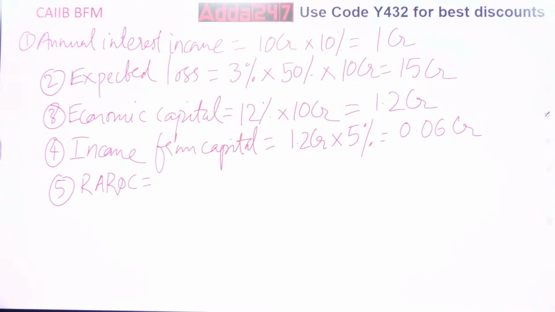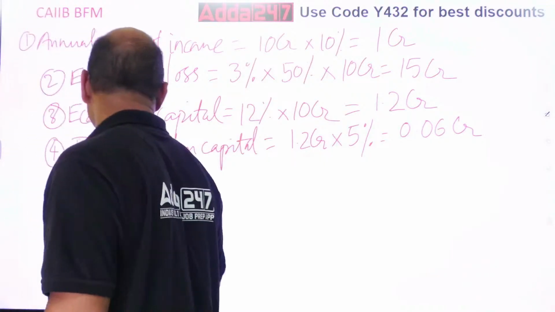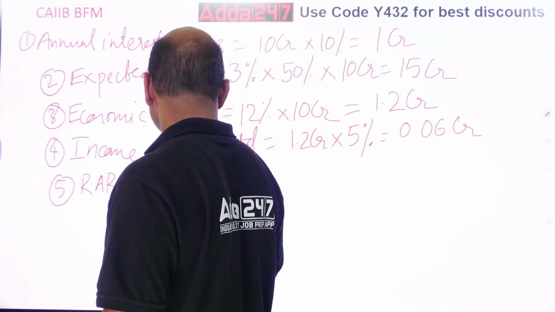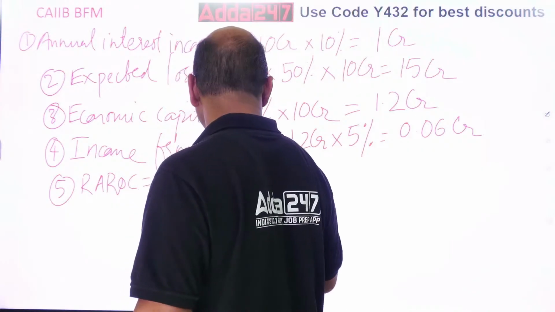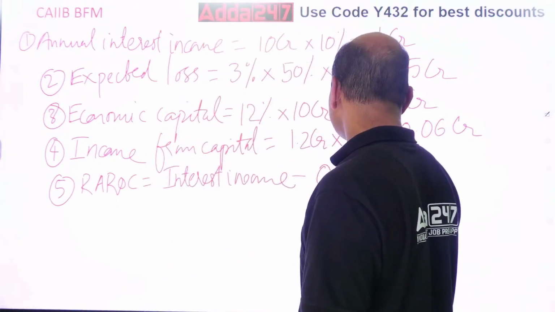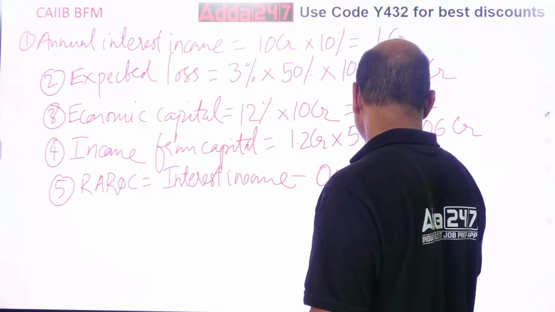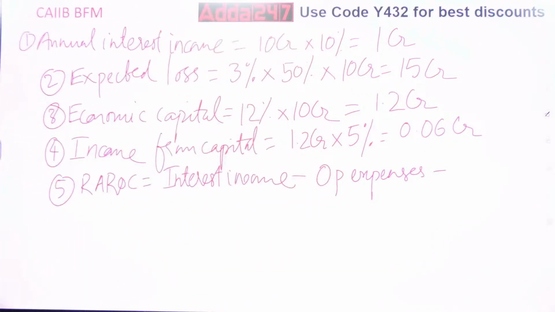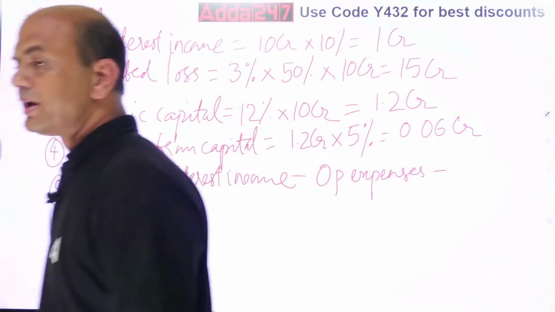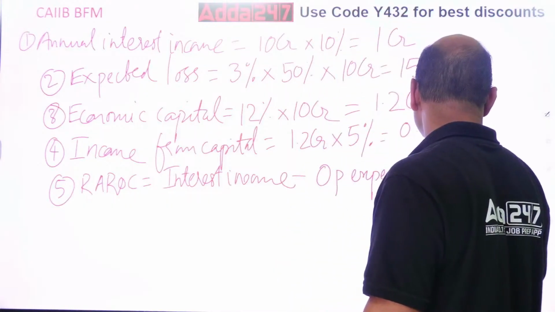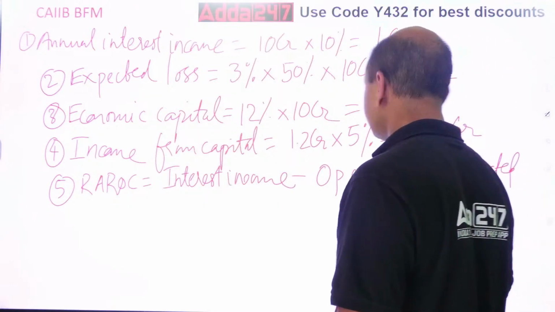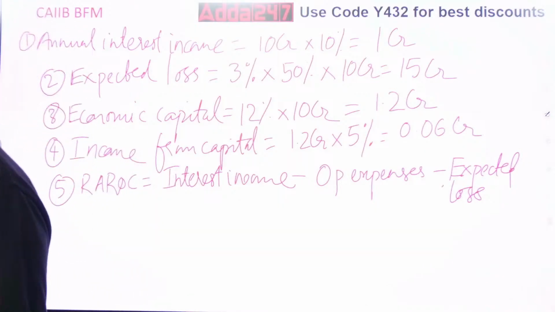Operating expenses are given, 10 lakhs. See, it's very confusing. So I'll write it over here. Total interest income minus operating expenses. Minus. See, you have to do calculations. Minus operating expenses, minus, what is this? Expected loss. Minus expected loss.